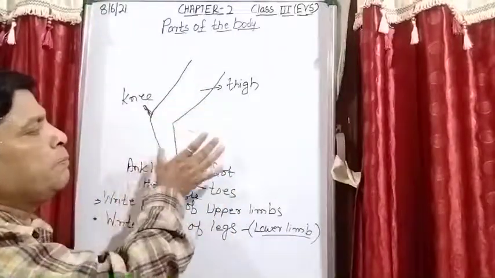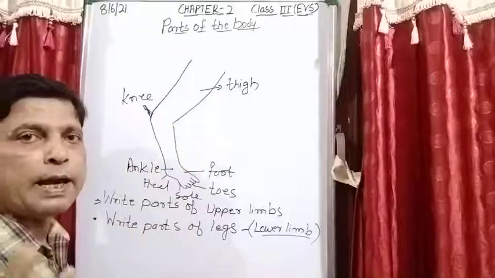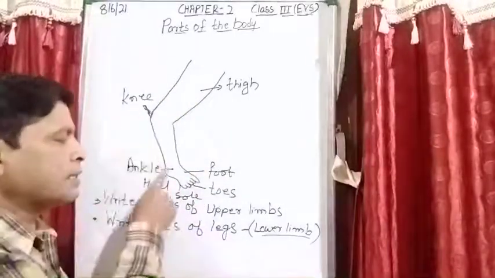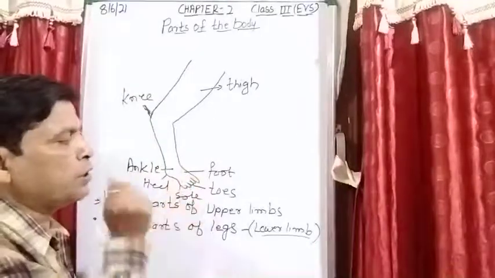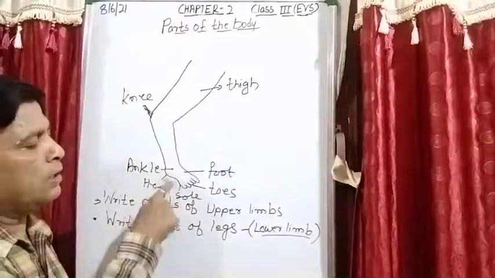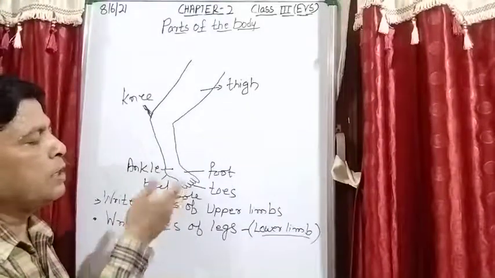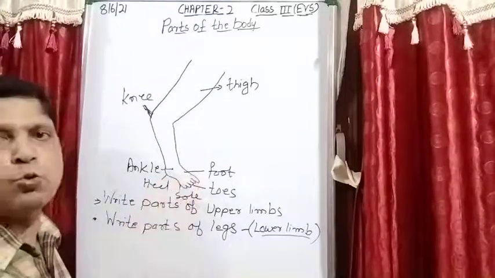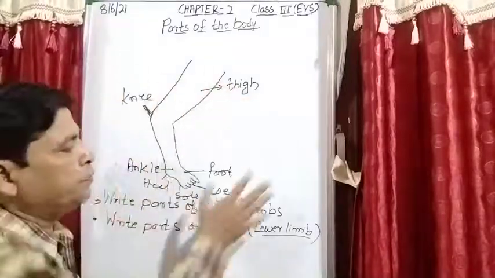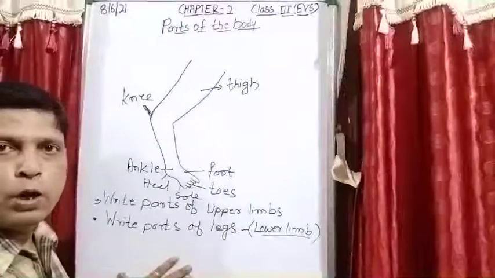This is a lower limb, or you can say it as a leg. So this portion is known as thigh, this is known as knee, this is an ankle. Here this portion is foot, these are toes, this heel, and the lower portion of this foot, that portion, that is known as sole. So these are the different parts of the lower limbs.